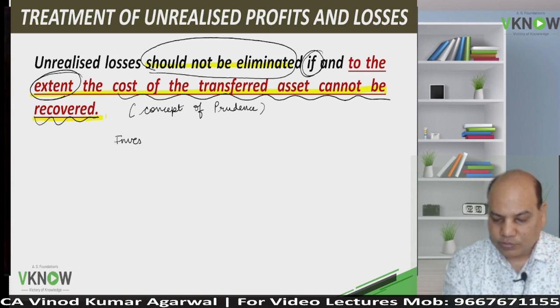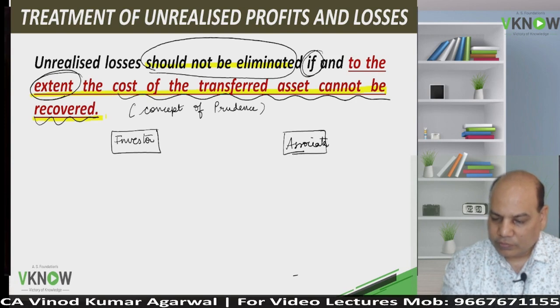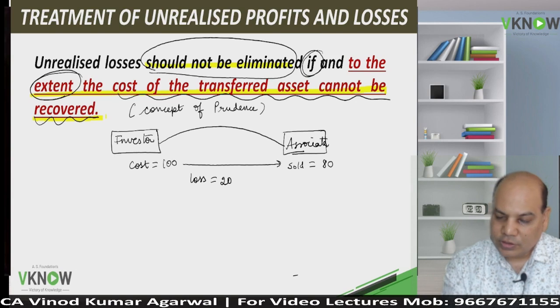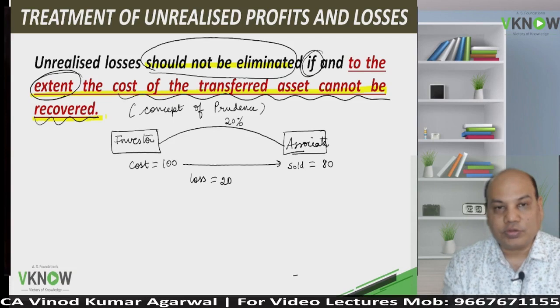So there are two parties again: investor and associate. Let us say cost is 100, sold for 80. So there is a loss of 20. The investor is holding a 20% stake in the associate.